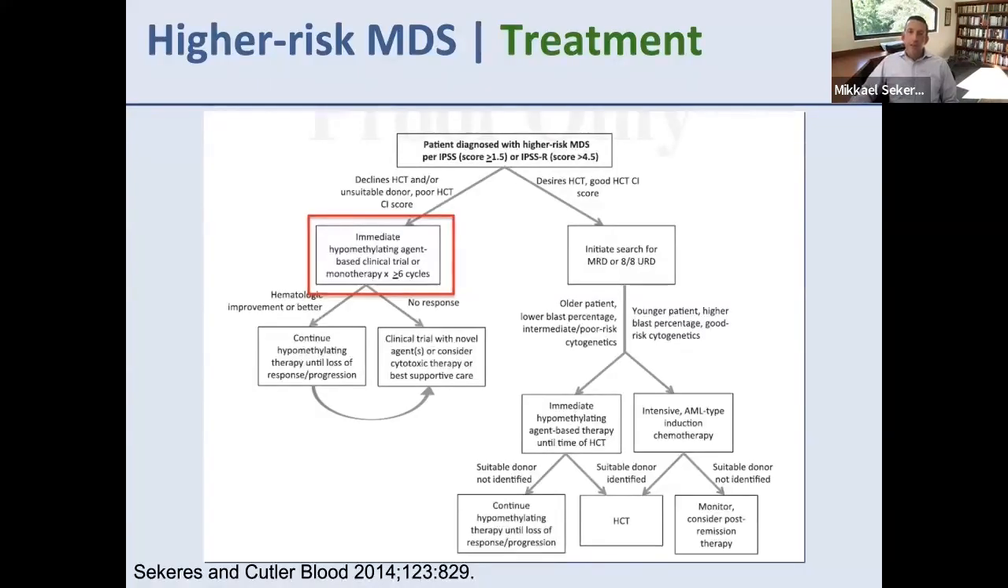Let's move on to treatment now. Our treatment algorithm is a little more straightforward in higher risk MDS than it is in lower risk MDS because, to be honest, we don't have as many options for treatment.